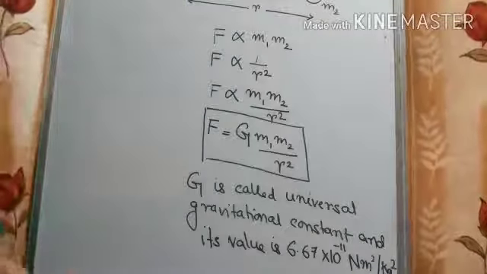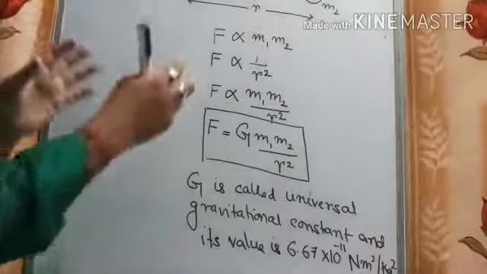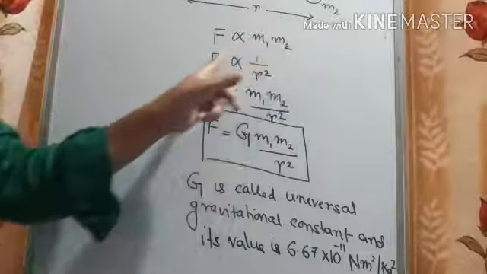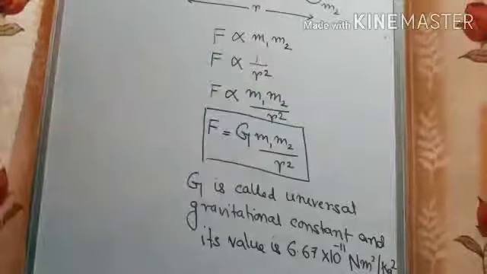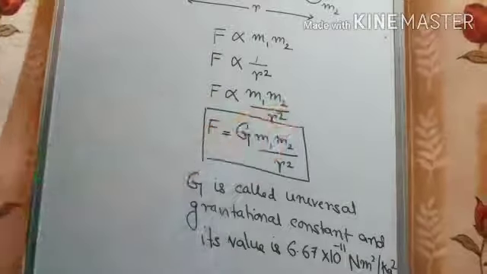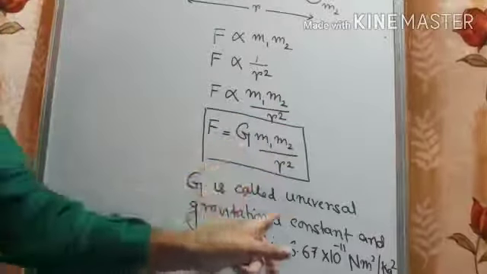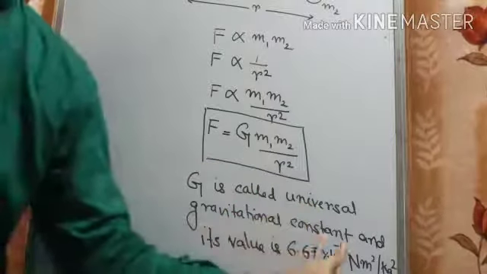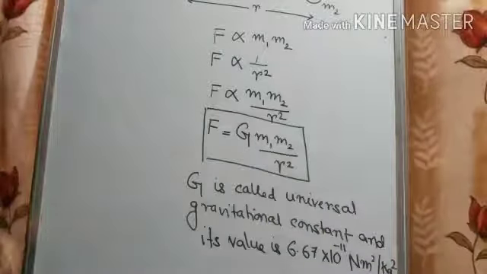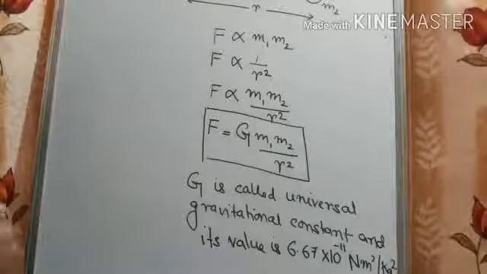Okay, so this is the law. The force acting between two bodies is directly proportional to the product of their masses, that is m1 m2, and inversely proportional to the square of their separation, that is 1 by r square. So F proportional to m1 m2 by r square, or F is equal to G m1 m2 by r square, where G is called the universal gravitational constant and its value is 6.67 into 10 to the power minus 11 Newton meter square per kg square. Okay.